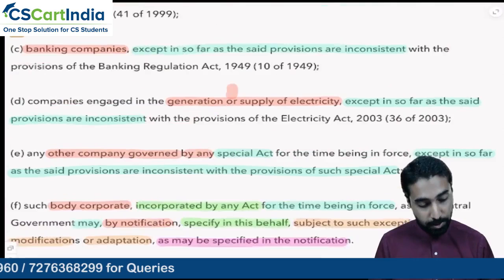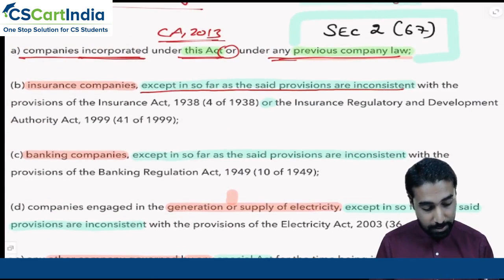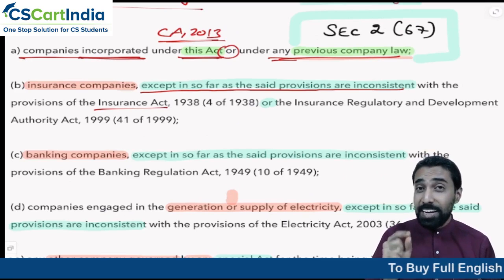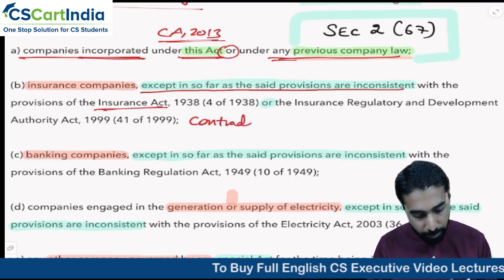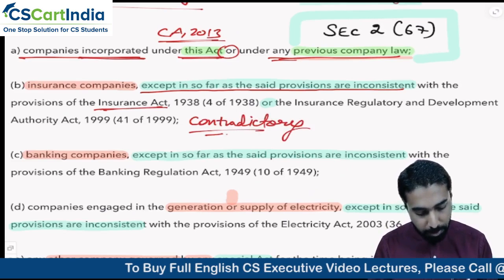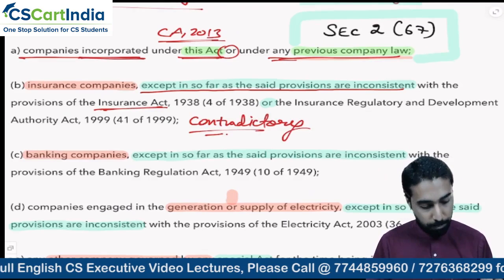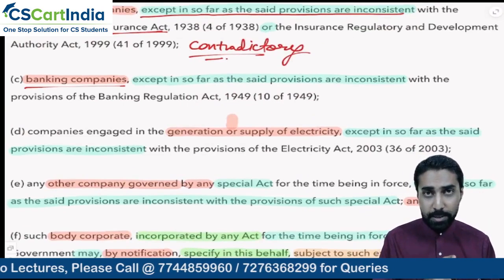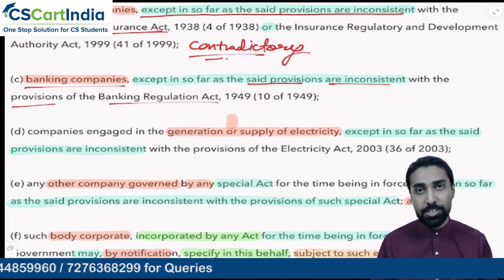As you can see, insurance companies, except in so far as the provisions are inconsistent with the Insurance Act. So what does this mean? It means the Companies Act 2013 applies to insurance companies, but if there are any provisions in the Insurance Act which are contradictory to the Companies Act 2013, then those provisions will not apply to those insurance companies. Then banking companies, this is the easiest example. So the Companies Act applies to banking companies, correct? Except in so far as the said provisions are inconsistent with the Banking Regulation Act.